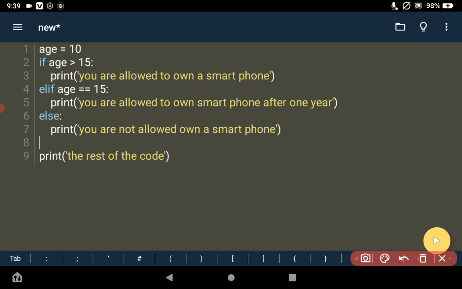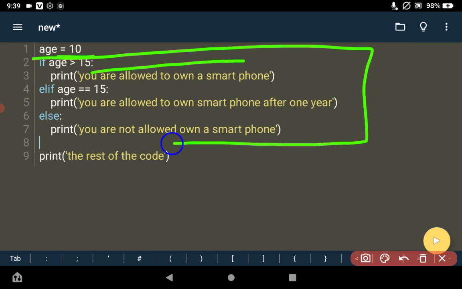So also in our program, when this condition is true, the program will run this. There is something I want you to understand. These conditions are all together, so Python will check if one of them is true. Only one of them is supposed to run. This is the rule.